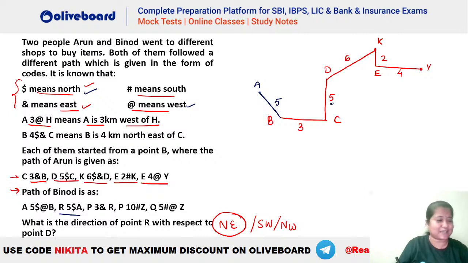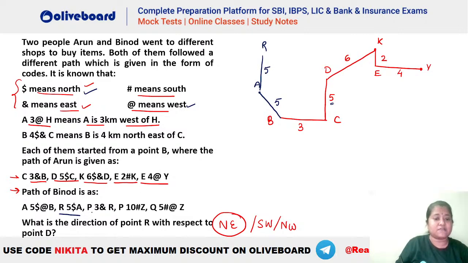Okay, let's check. Arun, Kunal, very good evening. R $5 A. What is the meaning of dollar? That is north. So R has to be 5 meters north of A. So you can see R will be 5 meters north of A. So R will be here. Let's say this is your 5 meters. Okay, something like this is done.